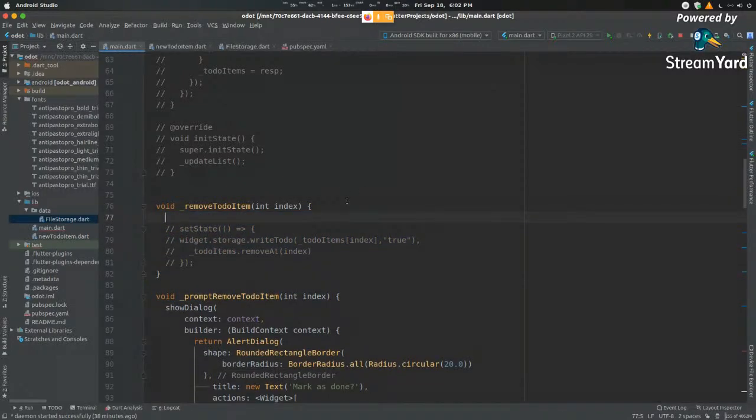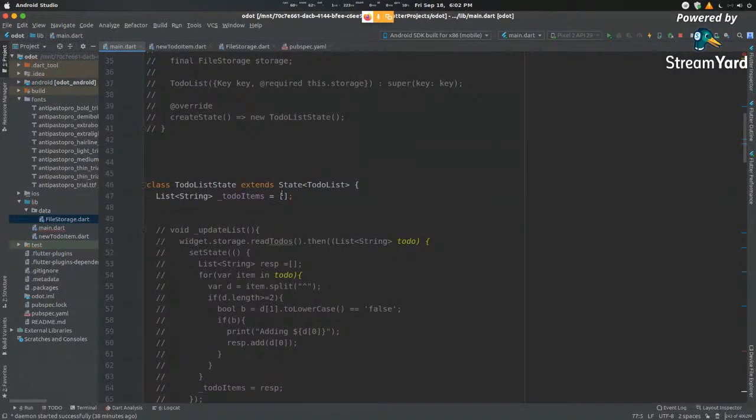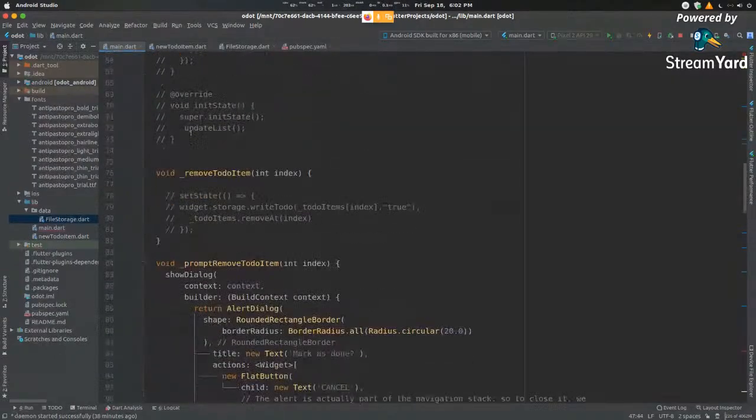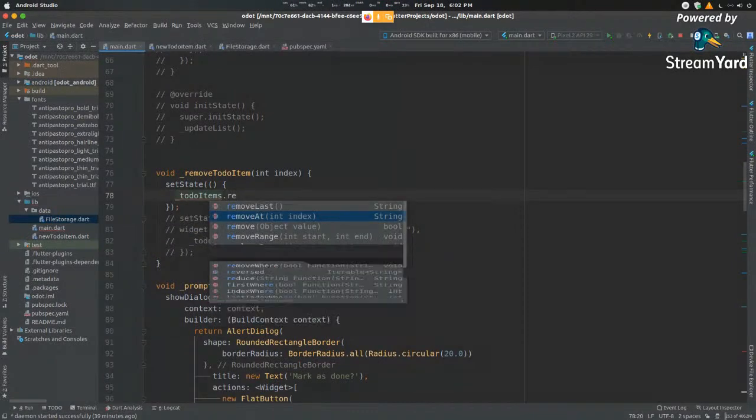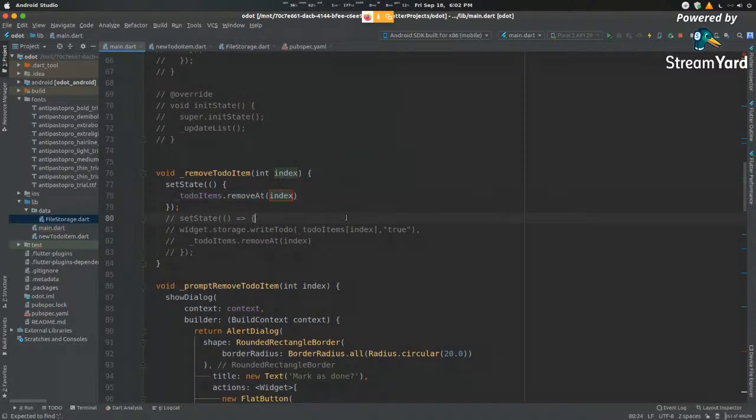For now, if you have a basic static list, let's just give it a list saying hello, and then let's add in world here. Whenever I want to remove an item, I'll call set state. Set state is a function that allows you to set the state of your object by forcing a rebuild. So what we're trying to do is, in our to-do items, remove the item at the particular index. And that is our code done.